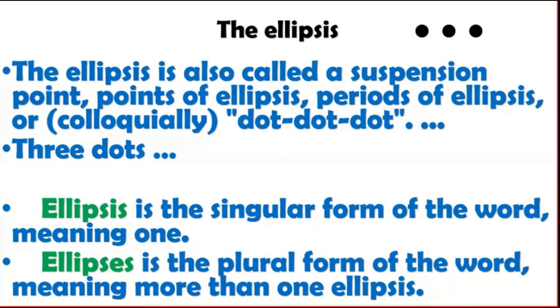Then the last one we have is ellipses. Ellipses is called a suspension point. Why is it called a suspension point? What is the meaning of suspension? We call that a suspense movie. Now when there are three dots, it creates suspension in the mind of the reader.